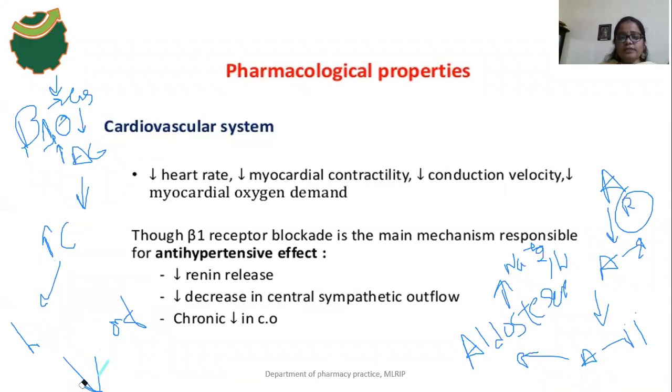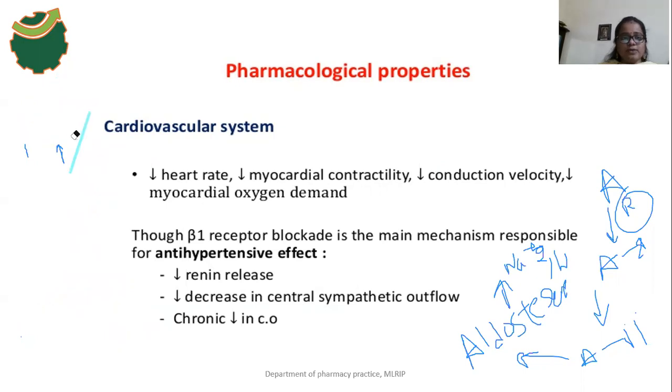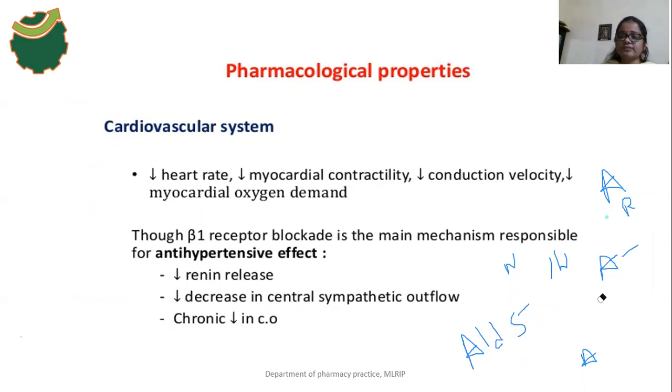Along with that, propranolol inhibits the release of renin from the kidney region. So the angiotensin 2 functions will decrease. That's why propranolol has an antihypertensive effect, and the cardiac output is also decreased by propranolol.